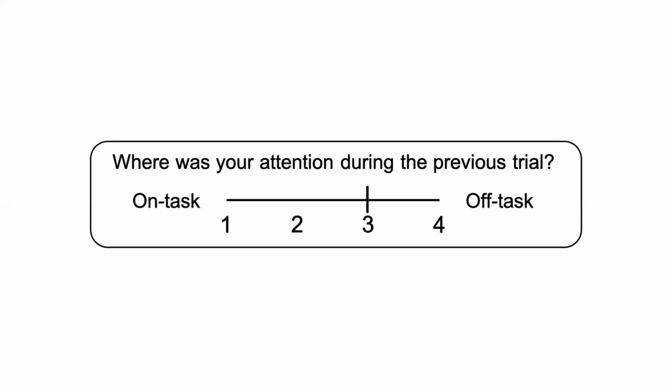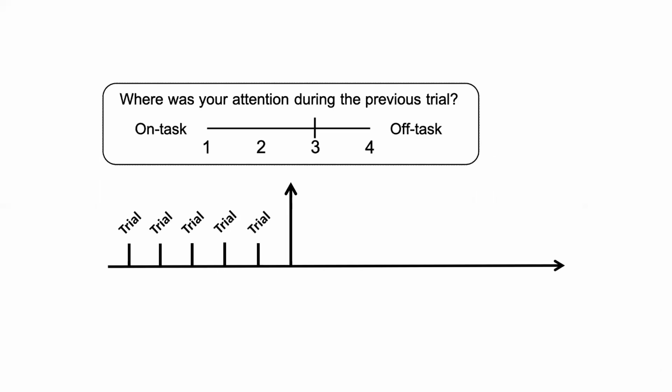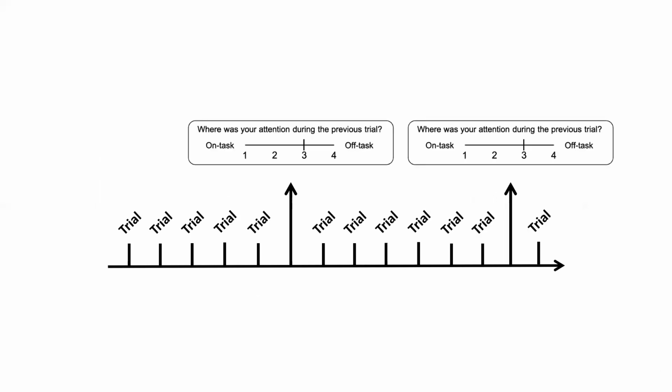From a participant's perspective, they're completing some sequence of trials in an experiment. One after another, these continue, and then at some point, unpredictable to them, they receive a thought probe, they respond where their attention was focused, and then the task continues until another thought probe occurs at some point in the future.